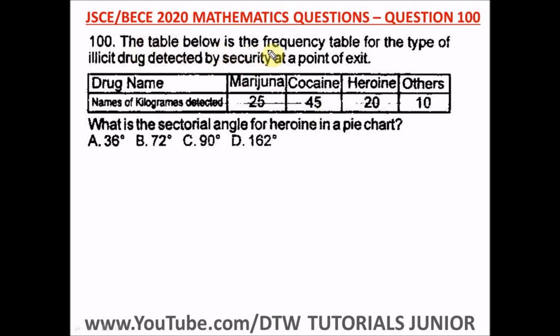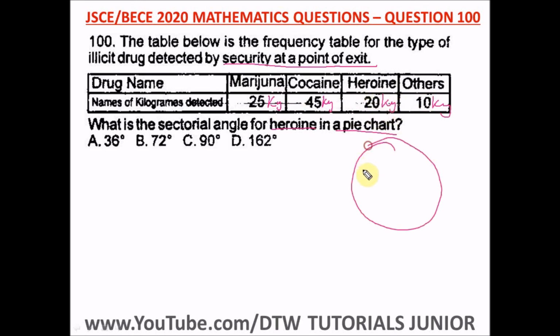Okay, it says the table below is the frequency table for the type of illicit drug detected by security at a point of exit. All right, it says what is the sectorial angle for heroin in a pie chart? Sectorial angle for heroin in a pie chart. Okay, so the names of the kilograms detected. All right, so this is 20, this is in kilogram here, this is in kilogram, this is in kilogram. All right, and others. So we're looking for the angle.